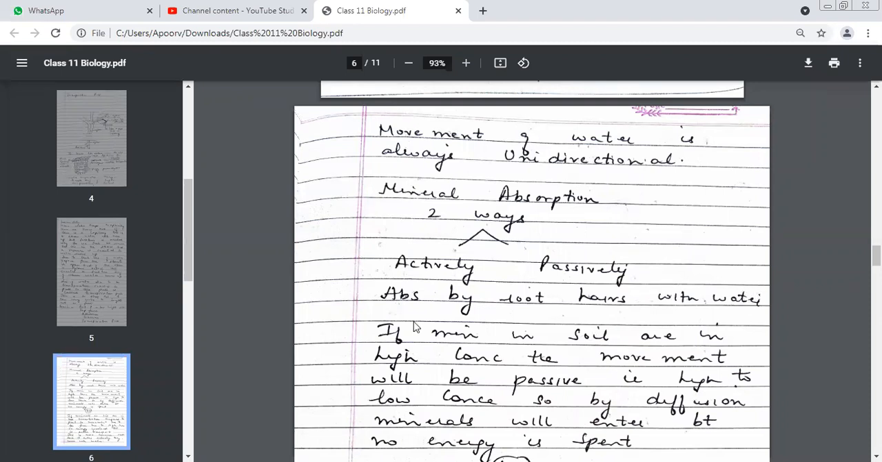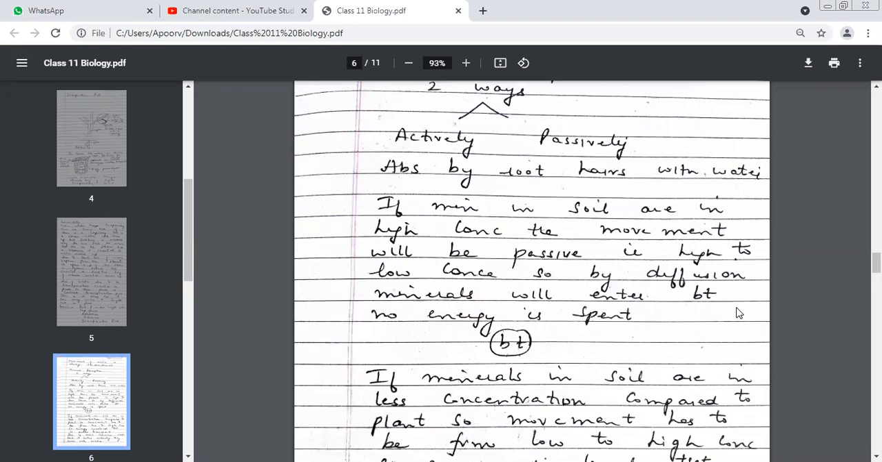When water is absorbed by the root hairs, minerals are also absorbed. So absorption by root hairs is with water. Minerals are absorbed along with whom? Minerals are not absorbed separately. They are absorbed with water. Very good. When root hairs absorb water, minerals also go.